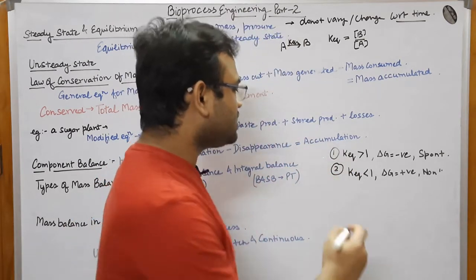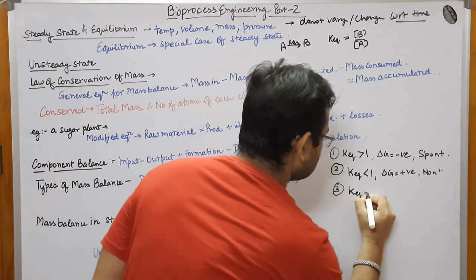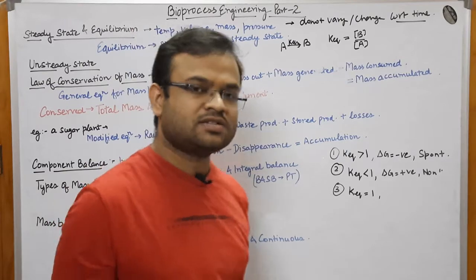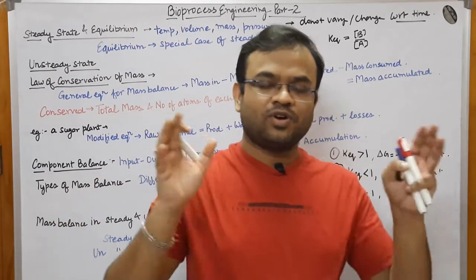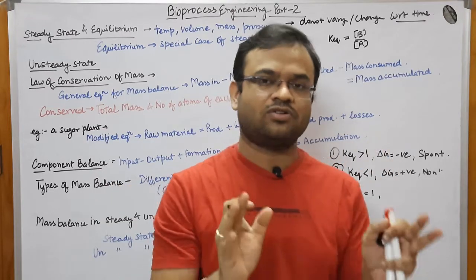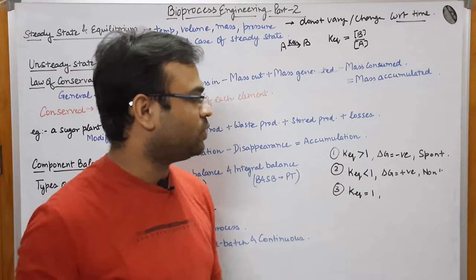In the third case, let us consider that K equilibrium is equal to 1. This means that the reaction would remain constant. It won't move forward and it won't move backward.